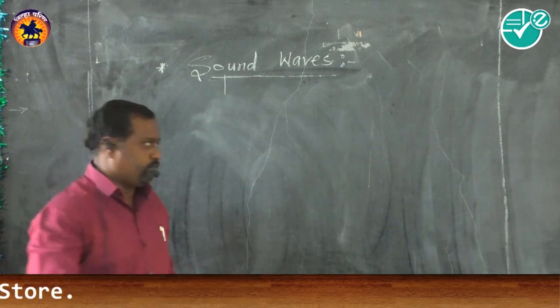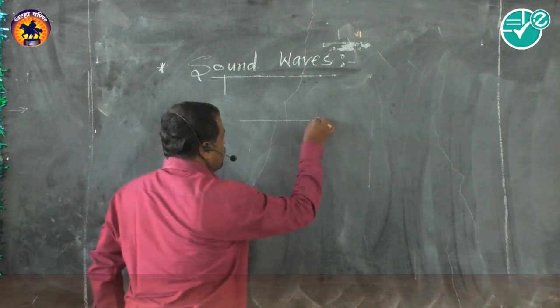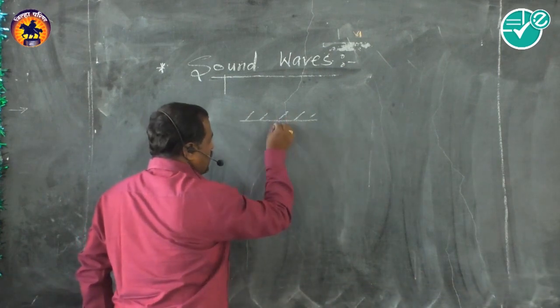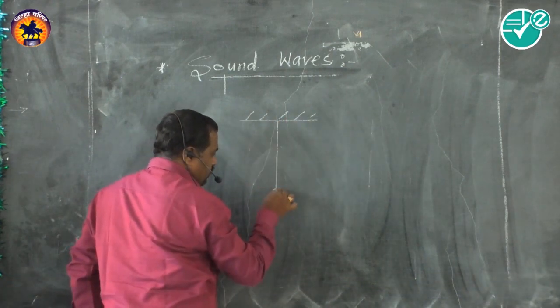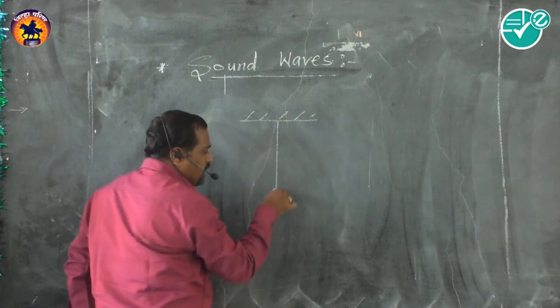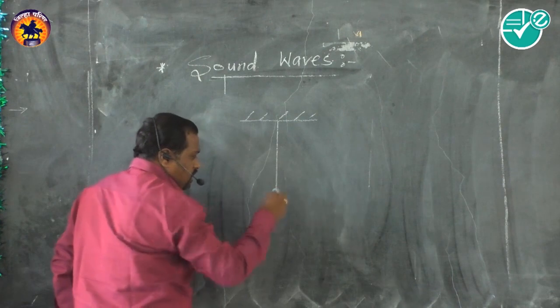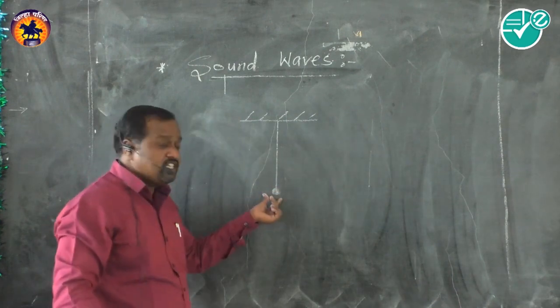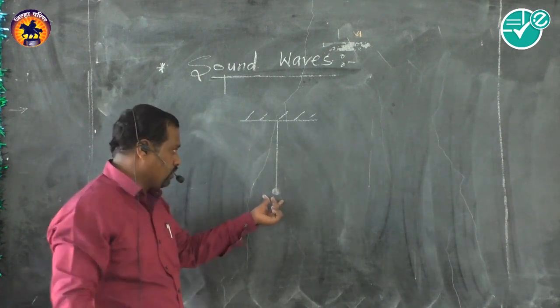Suppose a pendulum. Pendulum means we consider a simple ball of small mass attached with a weightless string. This is the simple pendulum, and this is its equilibrium or mean position.